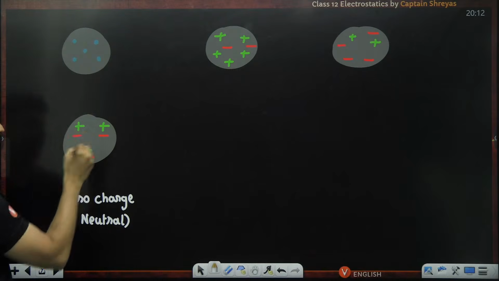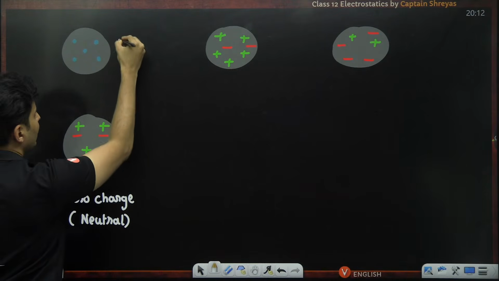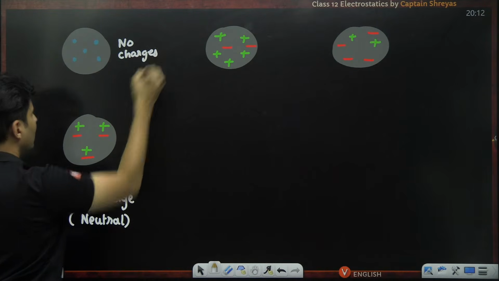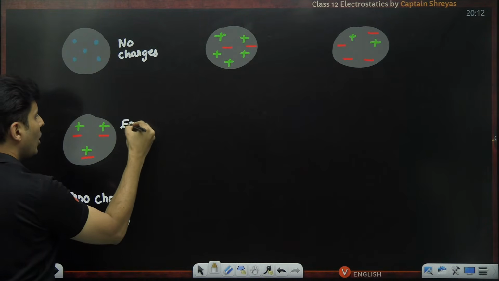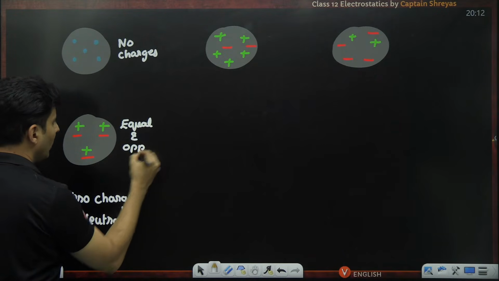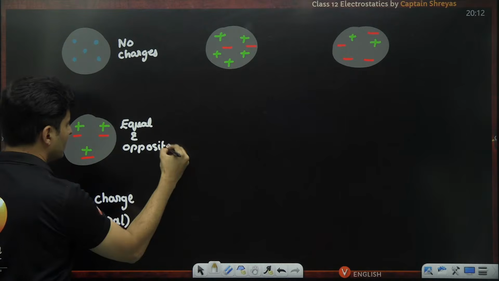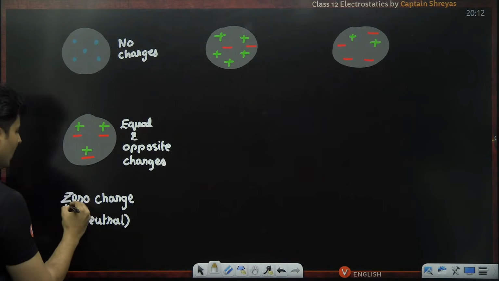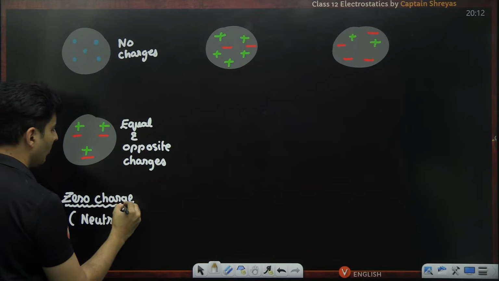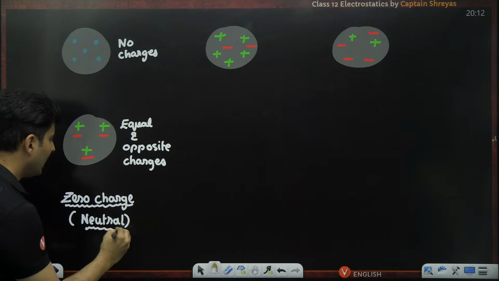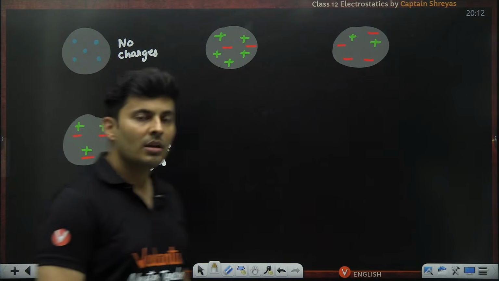The only difference between both of them is here there is actually no charge on it. Here there are equal and opposite charges which cancel out each other to give you a zero charge on the body, basically making it electrically neutral.